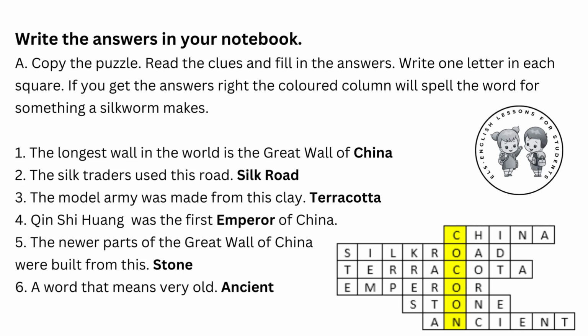A. Copy the puzzle. Read the clues and fill in the answers. Write one letter in each square. If you get the answers right, the colored column will spell the word for something a silkworm makes. 1. The longest wall in the world is the Great Wall of China. 2. The silk traders used this road. Silk Road. 3. The model army was made from this clay. Terracotta. 4. Qin Shi Huang was the first emperor of China. 5. The newer parts of the Great Wall of China were built from this stone. 6. A word that means very old. Ancient.